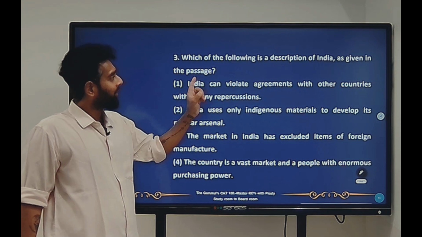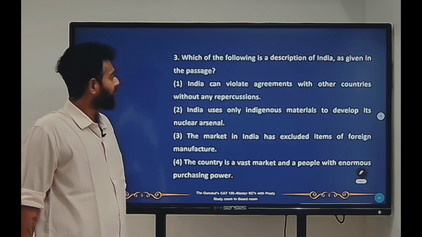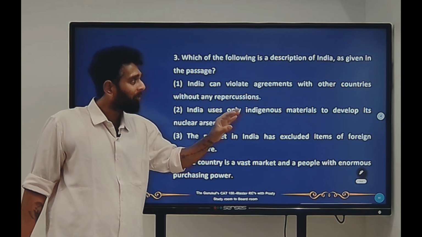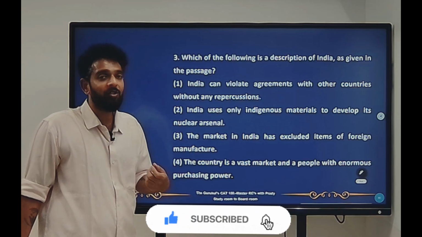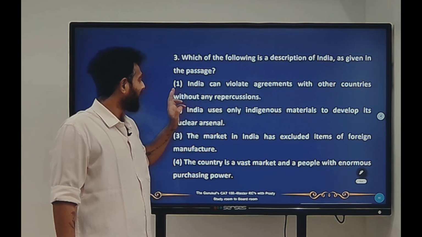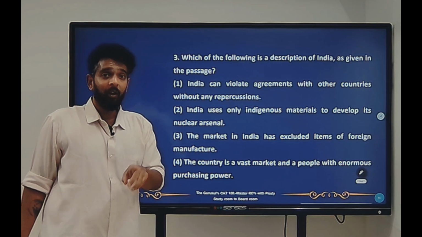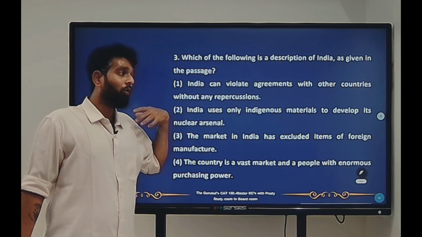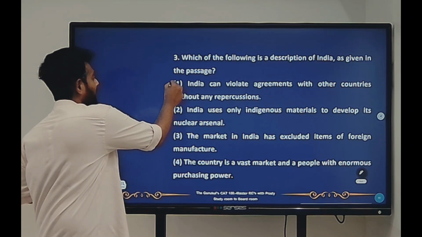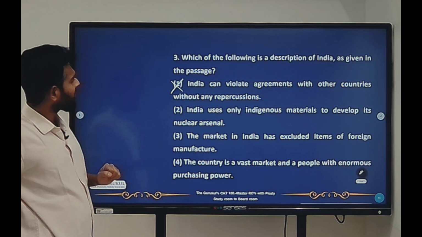Now, which of the following is a description of India as given in the passage? So, what has been described about India in the passage? India के बारे में passage में इन चारों में से क्या चीज बोला गया है? First one, India can violate agreements with other countries without any repercussions. No, it's been very clearly stated that we can do whatever we want as long as we don't violate the agreements. Correct? So this should be the wrong answer.